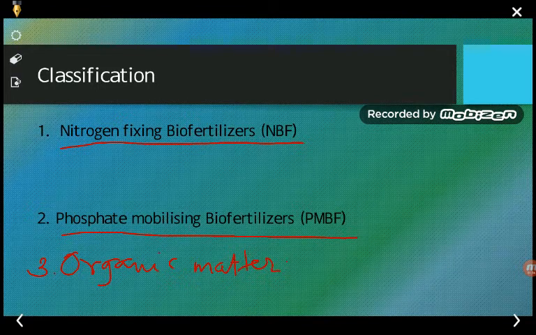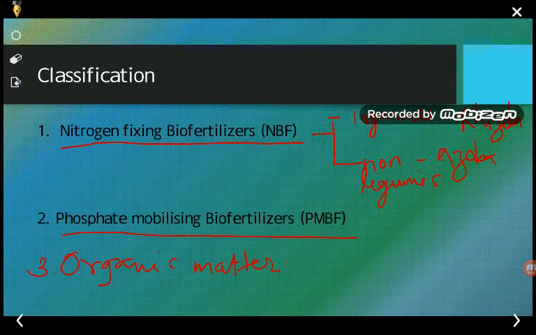So the nitrogen fixing biofertilizers are again divided into two types: biofertilizers for the legumes, where rhizobium bacteria present in the legumes is the best example, and the next one is the non-leguminous form.